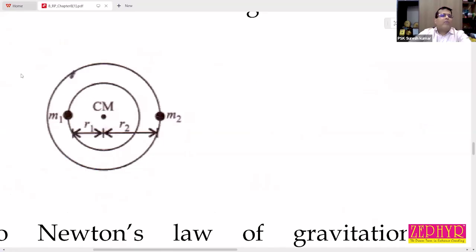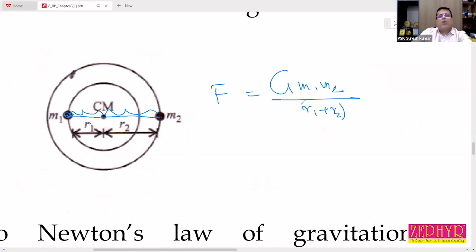You need to find the force between M1 and M2. F is equal to G M1 M2 divided by separation between them is R1 plus R2. That is R1 plus R2 the whole square. Okay? Okay.